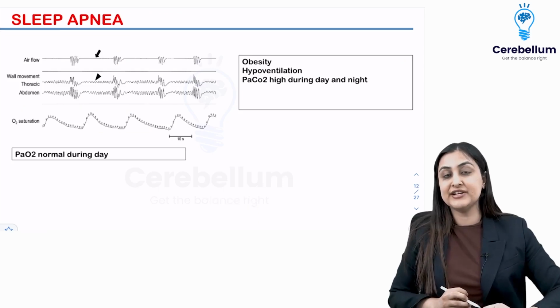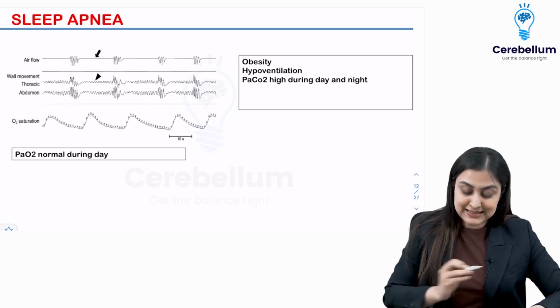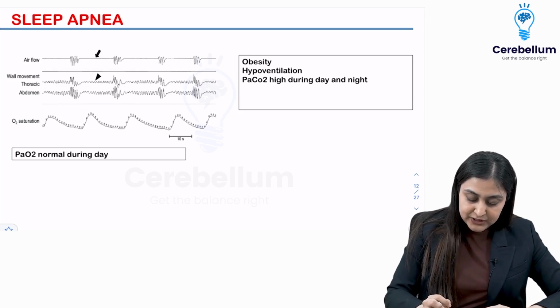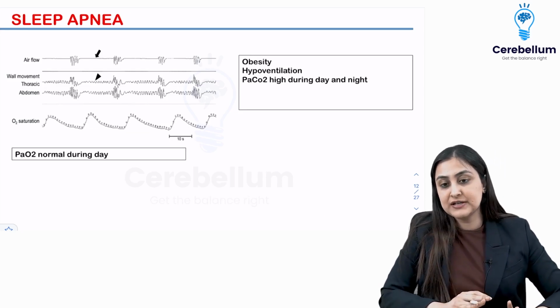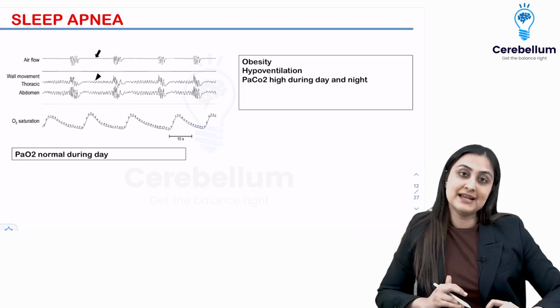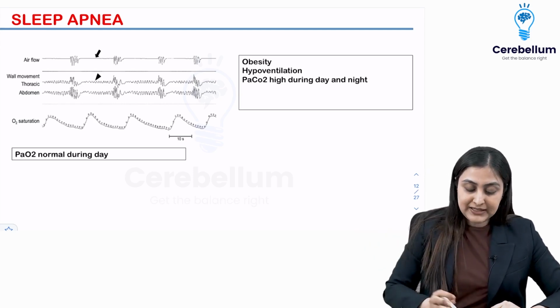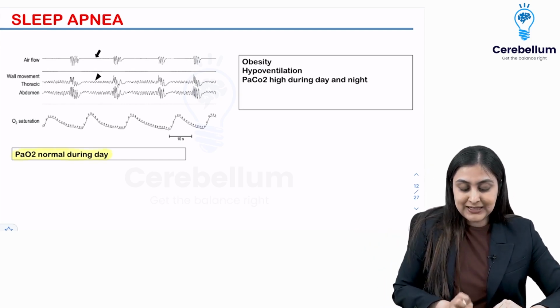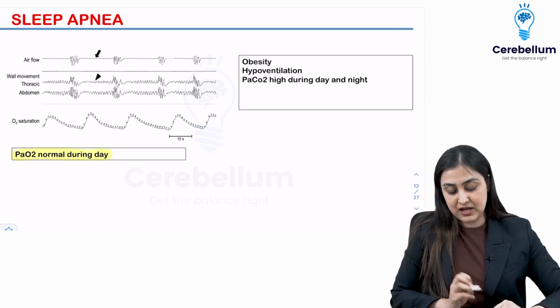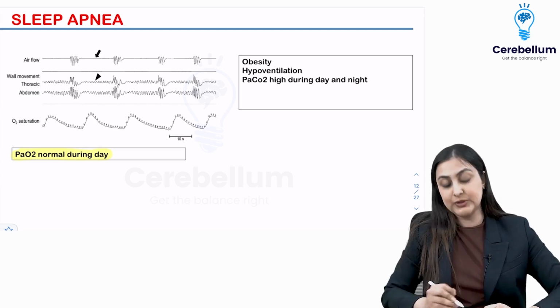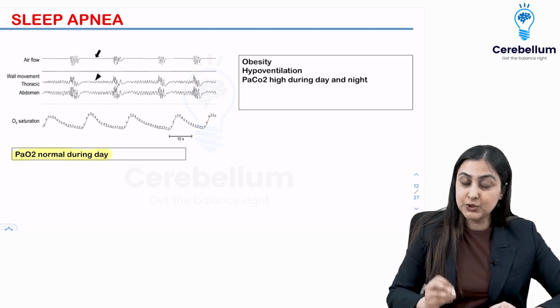With this hypoventilation syndrome, now let's talk about sleep apnea. So in sleep apnea, what they can ask you is about obstructive sleep apnea and central sleep apnea. The point in both of these is that it's only during sleep that hypoxia occurs. PO2 is normal during the day. Alright, so it's only gonna be during the sleep.